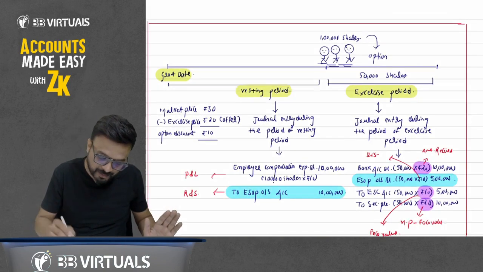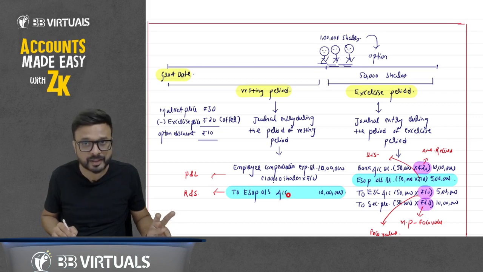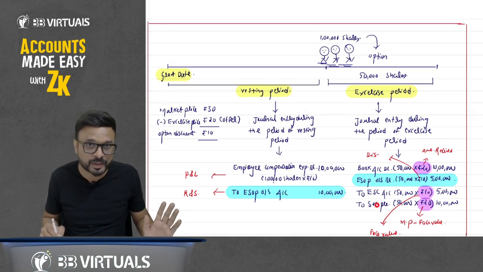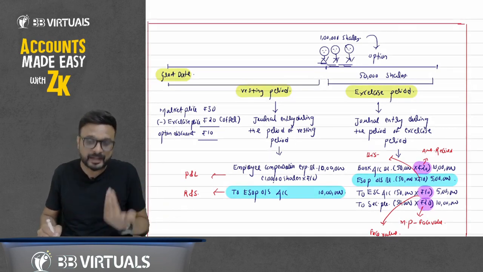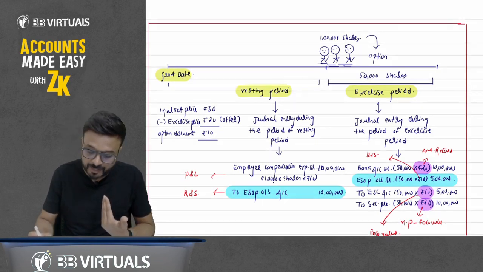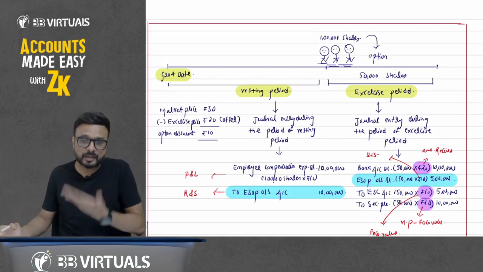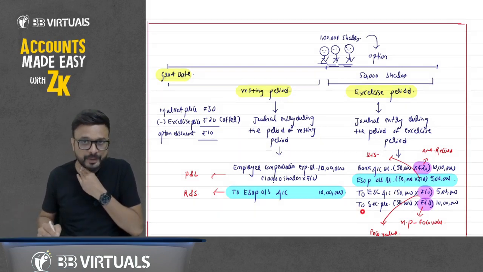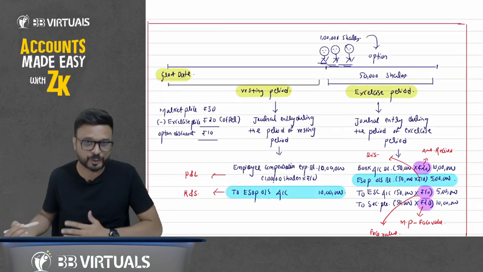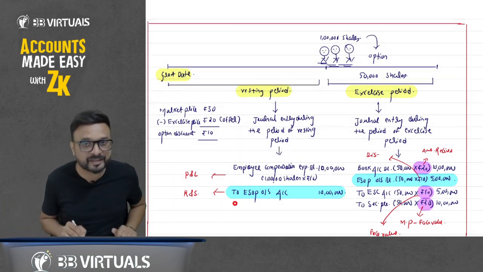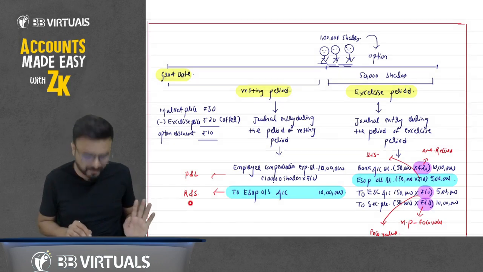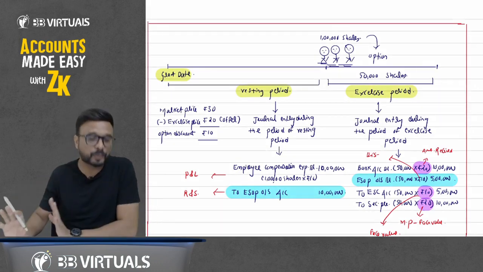The logic is that this ESOP outstanding will be converted into share capital or securities premium, and if any balance is left in ESOP outstanding after this exercise period, we transfer that to general reserve. So ultimately it will be converted into share capital, securities premium, or transferred to general reserve. So it should be reflected under reserve and surplus only, and it is, as per Schedule 3 also.